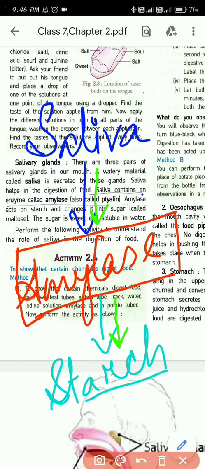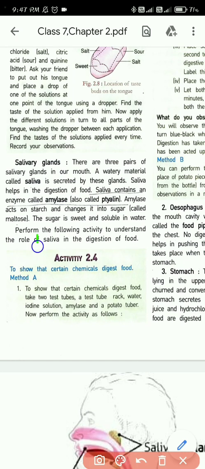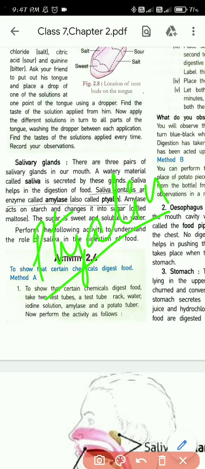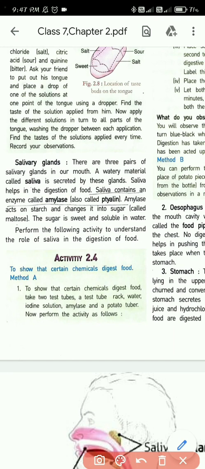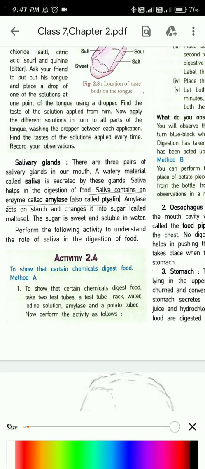The enzyme amylase is also known as tyalin. So this tyalin or amylase helps in the breaking down of starch into a simpler form of sugar that's known as maltose.